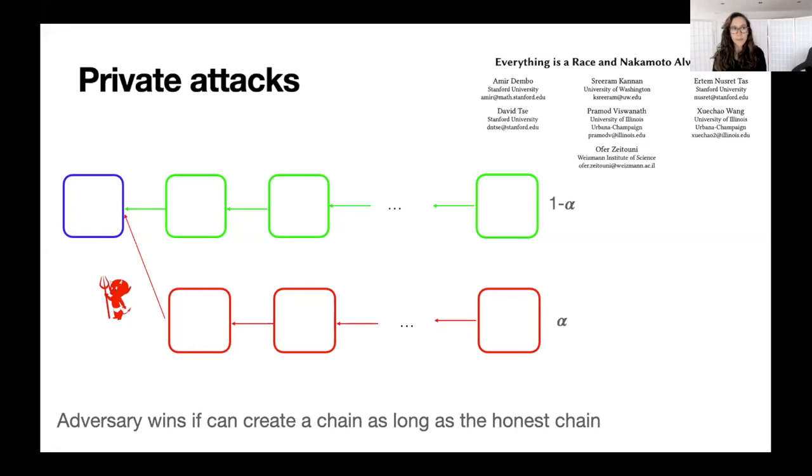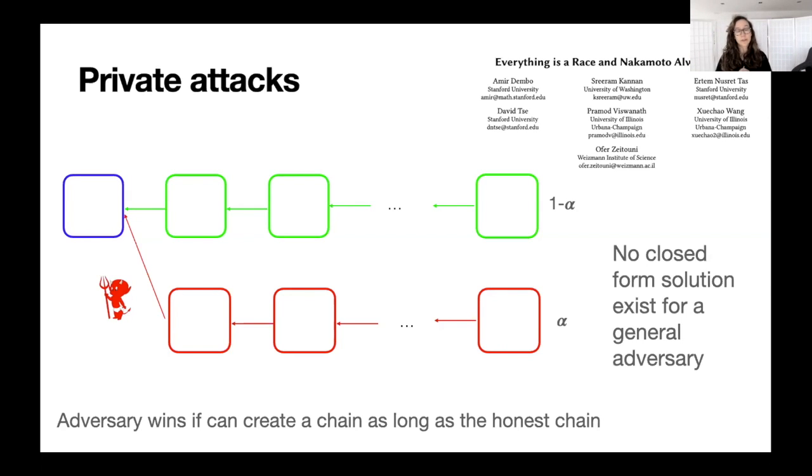So you may be thinking that private attack is a very simple attack, it's very restrictive. And it's true that it is a restriction. We are not considering a general adversary. And there are two reasons that motivated us to make this choice. The first one is a paper called Everything is a Race and Nakamoto Always Wins, that basically proves that private attacks are the worst type of attacks in longest chain blockchains, in the sense that private attacks are the only ones that appear in the security analysis of longest chain blockchains. So this motivated us to make this choice.